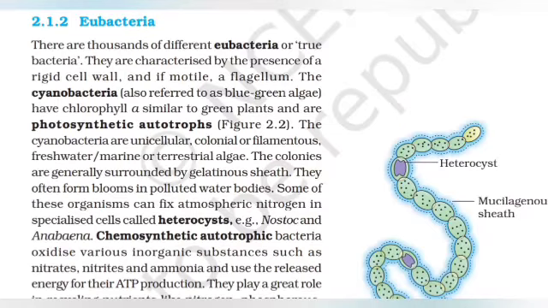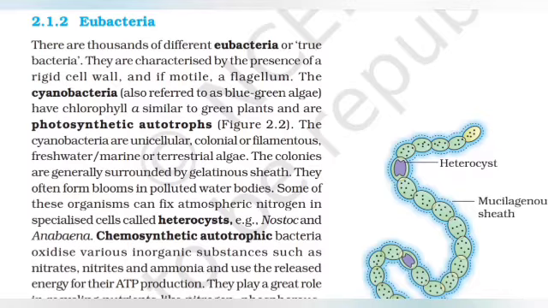Then eubacteria. There are thousands of different eubacteria or true bacteria. They are characterized by the presence of a rigid cell wall and, if motile, a flagellum. The cyanobacteria, also referred to as blue-green algae, have chlorophyll a similar to green plants and are photosynthetic autotrophs.